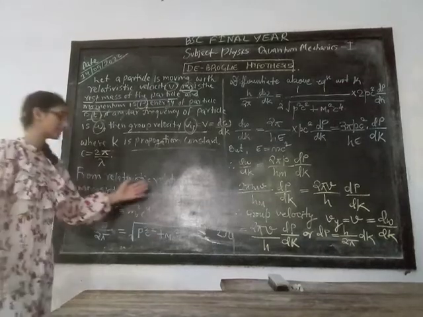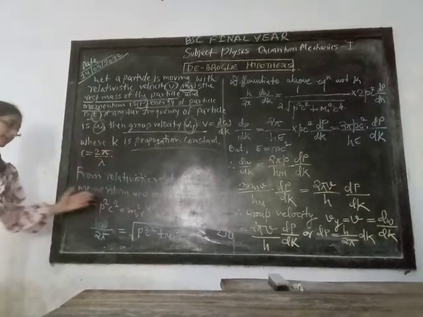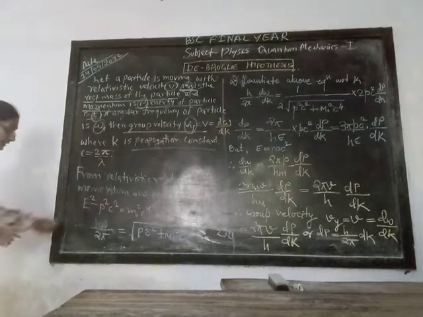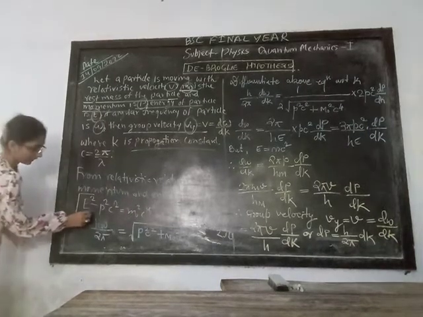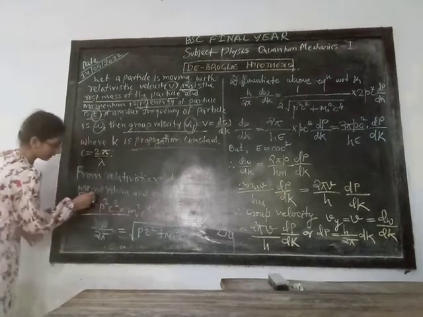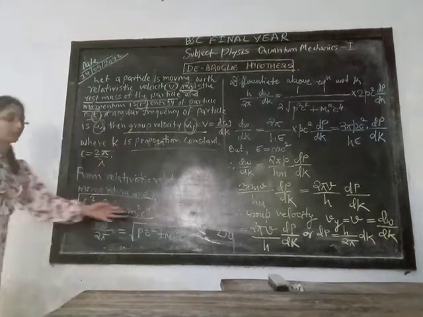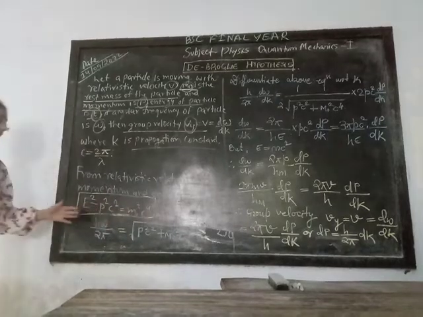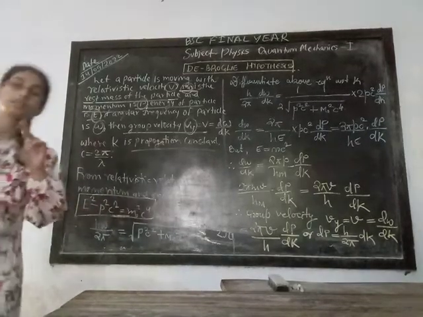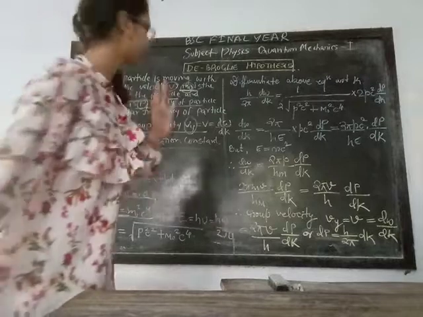From the relativistic relation between momentum and energy, E square minus p square c square is equal to m0 square c to the power 4. This is the relativistic relation between momentum and energy.